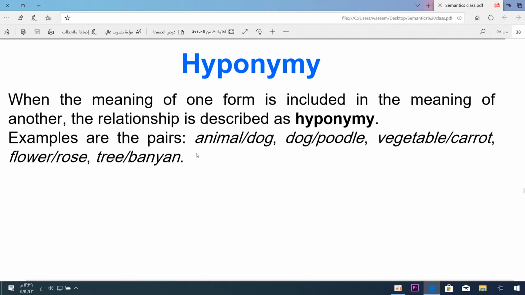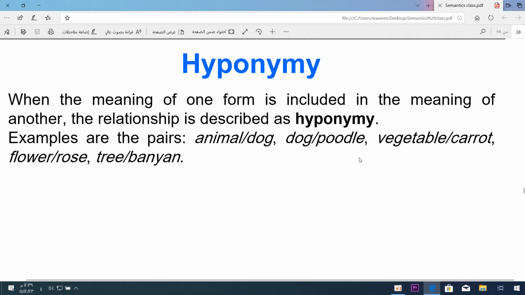Examples are bears, animal, dog. Why do we say there is a relation between them? Because a dog is a kind of animal. When we say dog, cat, lion, elephant, all of them are hyponyms of the word animal. I mean, dog is included in the word animal. Both are included in the larger, general word, creatures. Dog and poodle, all of them are kinds of dog. But remember, poodle is a kind of dog, and all of them are included in the word animal.